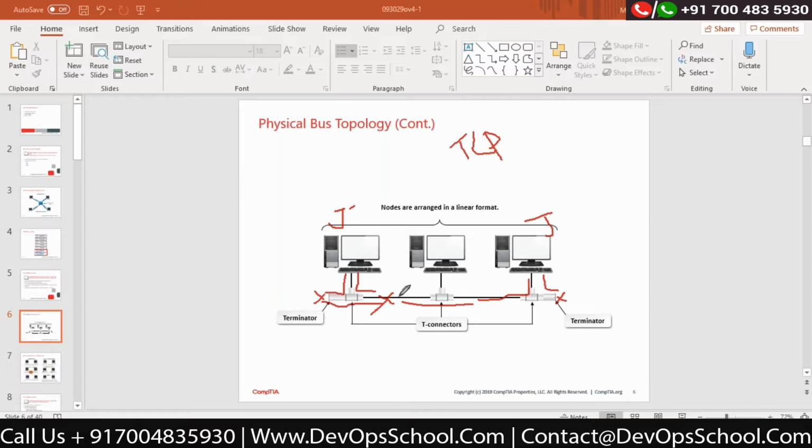Then this signal was in the same line. This signal is on the same line. Collide. The data is destroyed. The moment it is destroyed, he will inform this computer, please go for a jam signal. Do not send anything anymore. He will say, don't respond. Don't send any data. It would be a jam signal.